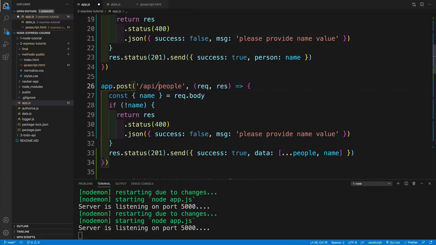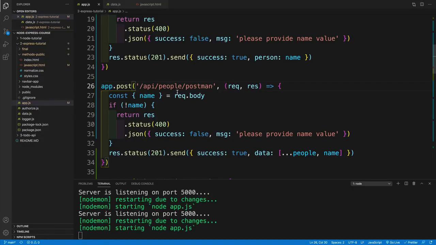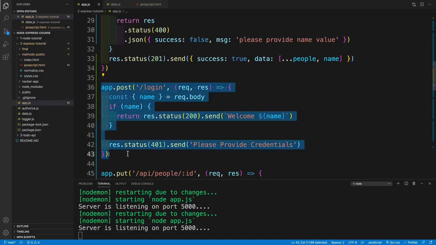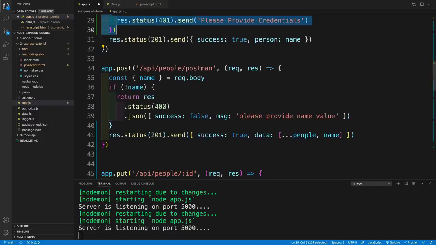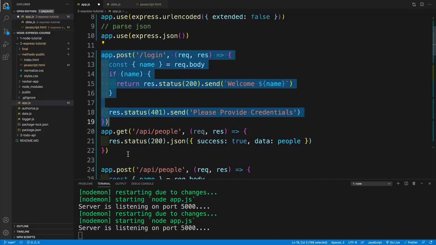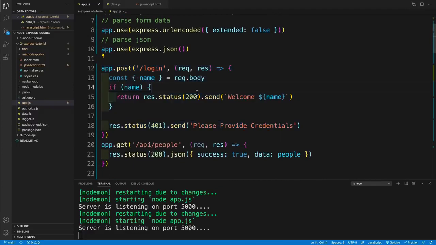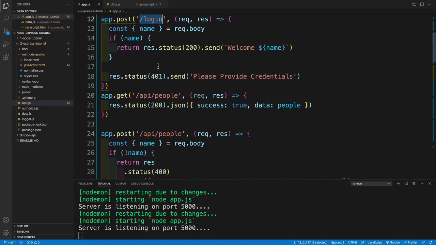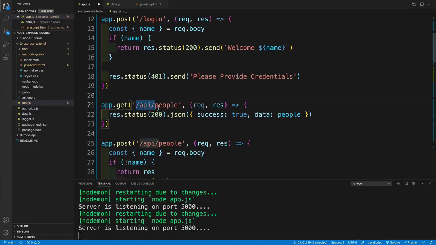So, with that said, first, where we have the post request for API Postman people, I want you to change this around a little bit. So as you can see, I keep going back and forth. In this case, I want to go with API people, and then let's just say Postman. Again, it doesn't really matter. We're not going to make requests anymore from the Postman in these examples. Anyway, this is just about our code structure. And then once we change this around, I also want to move this login up, just so it's a bit clearer what we're doing. So take this login route and just place it on top of your routes. And there it is.